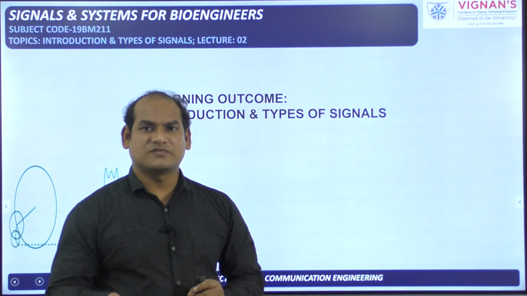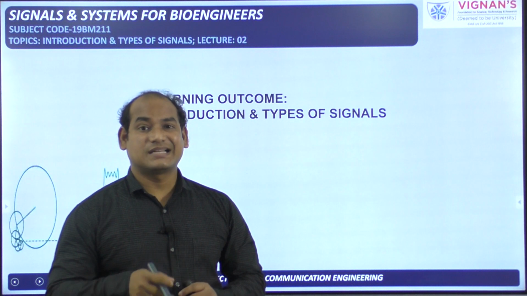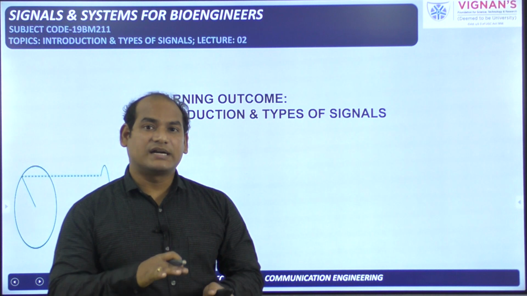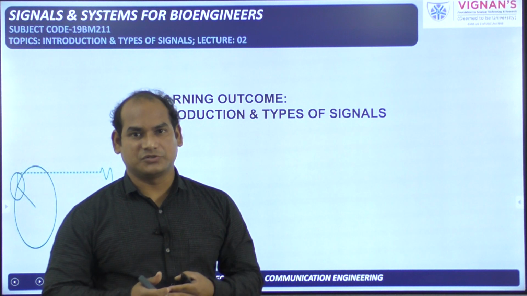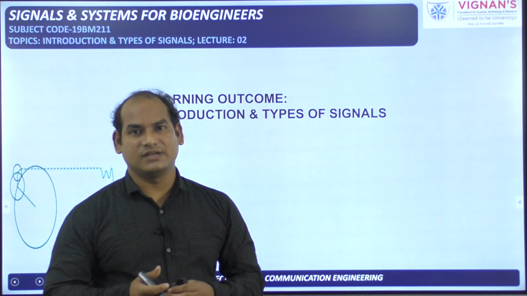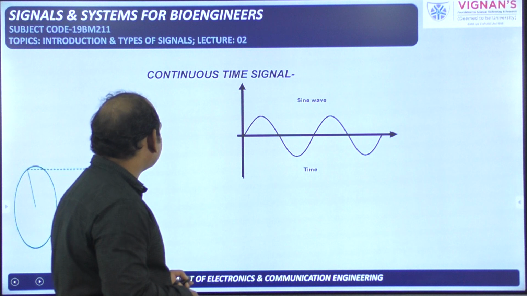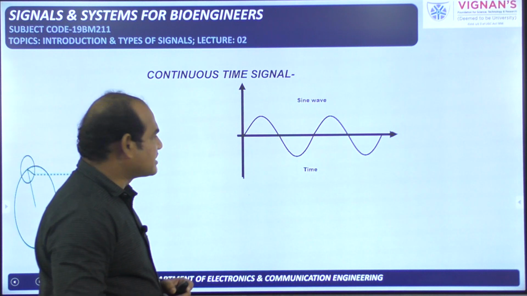Now we will see the classification of the signals based upon the amplitude level only. Different types of classifications are there, but in this lecture we will see the classification of the signals based upon at what instance of time what is the amplitude. Based upon this criteria we will classify the signals. And the first one is the continuous time signal.